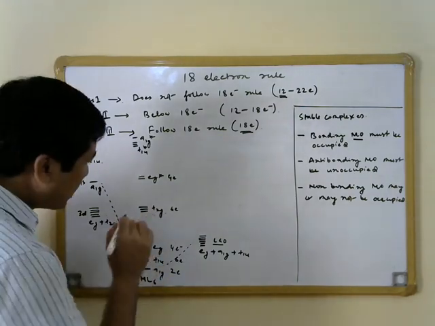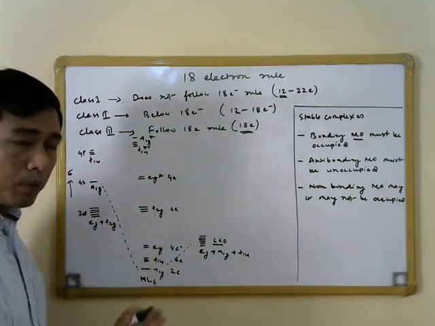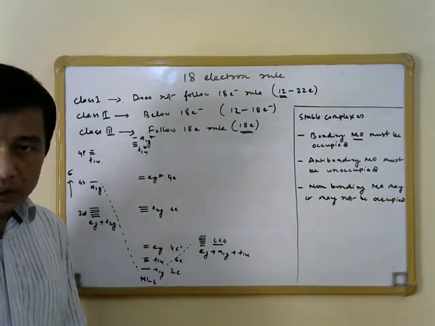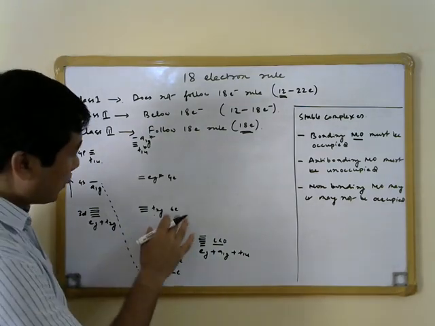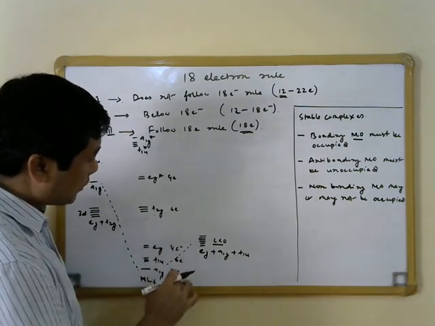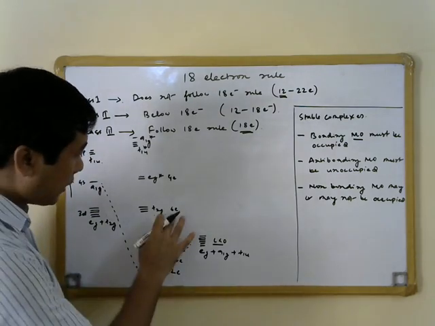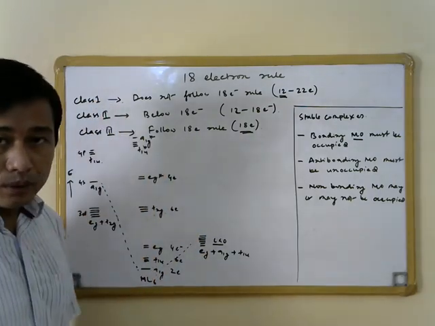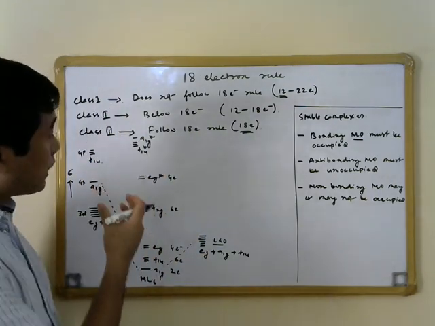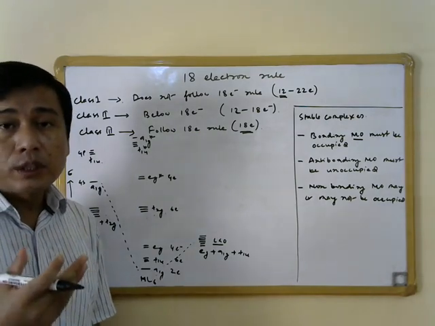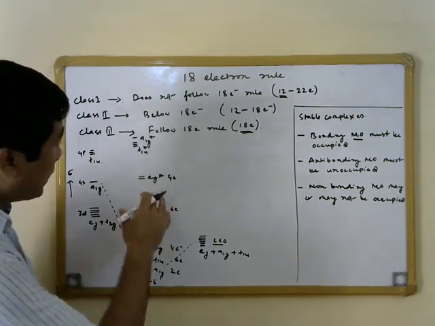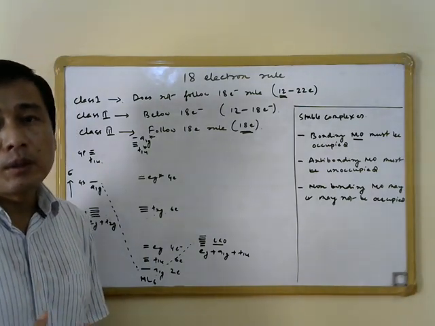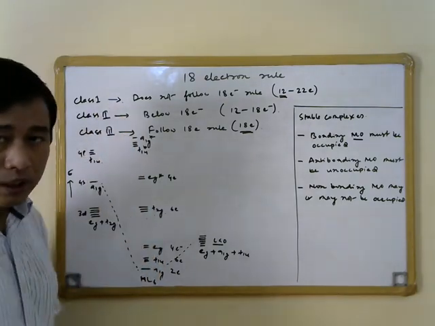Now these non-bonding T2G molecular orbitals can be either filled or empty, and that will not change the stability of the complex. So when we add these 6 electrons over here, the electron counting comes up to 18. But what we should note here is that these class 1 metal complexes are formed by ligands which are weak field in nature, and that is why the EG star molecular orbital is not strongly antibonding in case of the class 1 metal complexes.